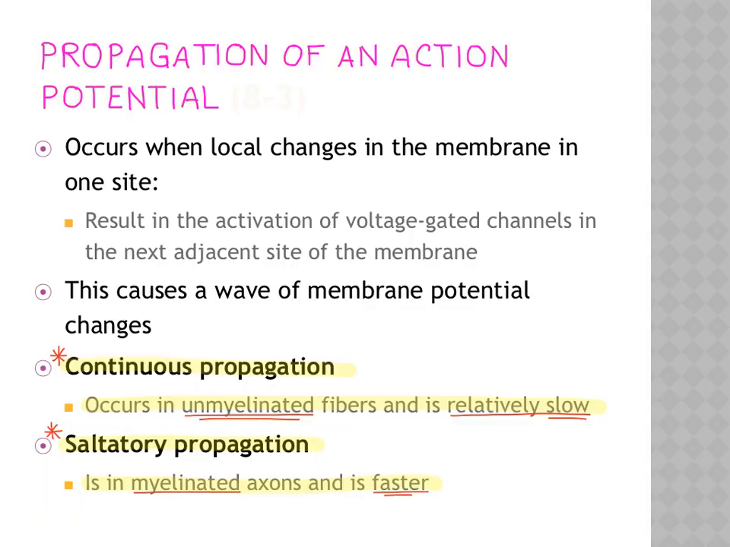Now, there are two types of propagation, or the movement of the action potential down the membrane. One is called continuous propagation, and that occurs in the unmyelinated fibers and is relatively slow. And then there's saltatory propagation, which is in myelinated axons, and it's much faster.